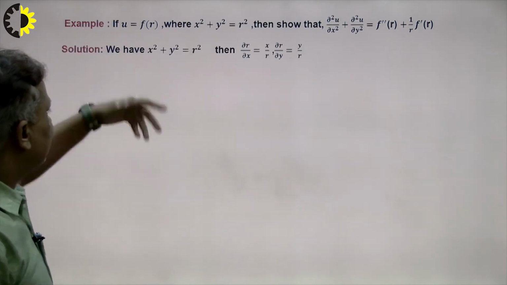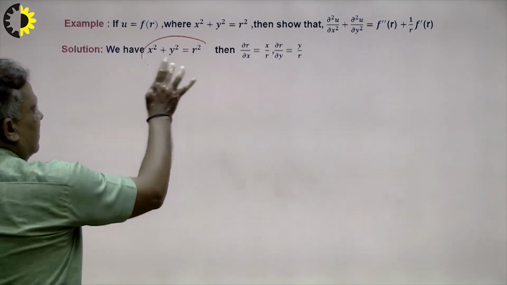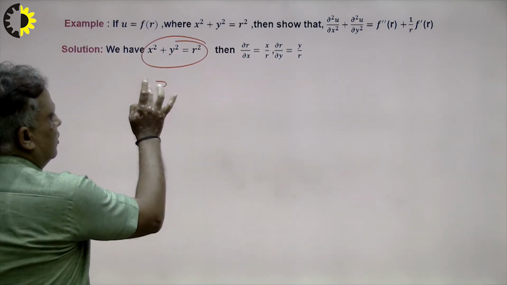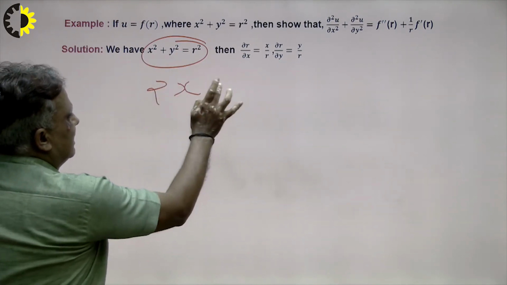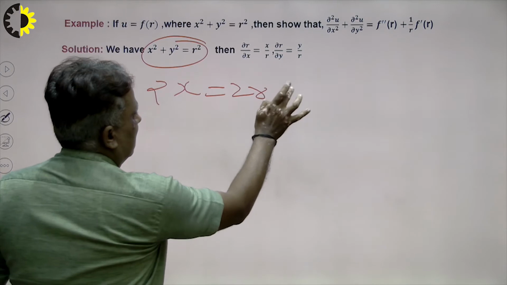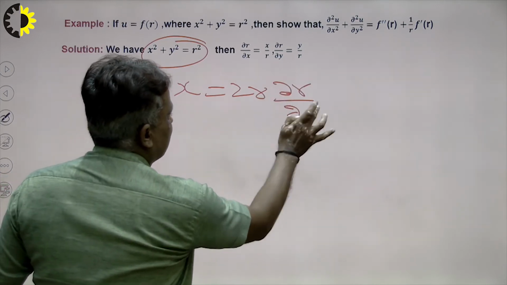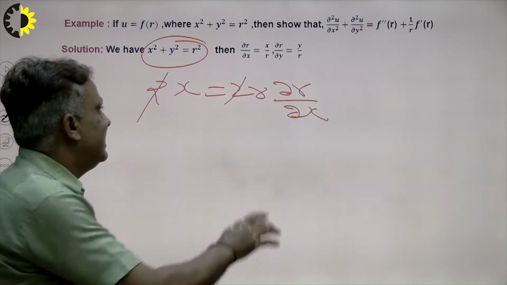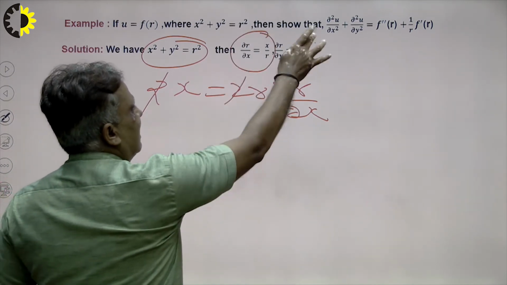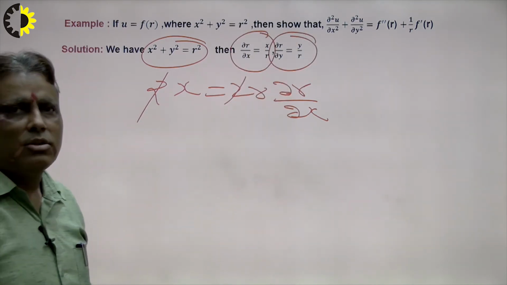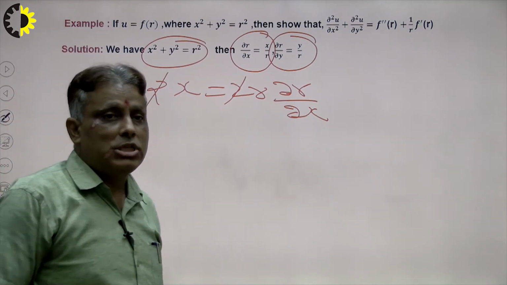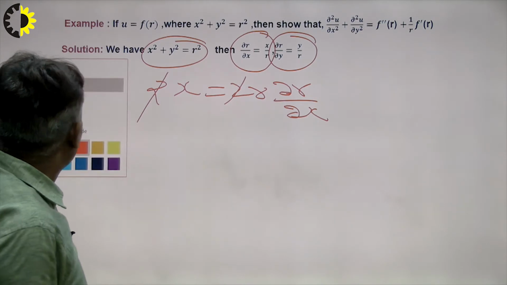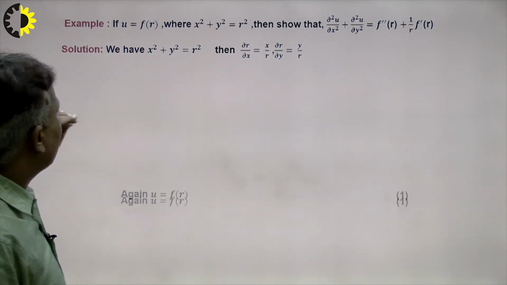So what will be the result here? This is the relation. Suppose I want to differentiate this. What will be the differentiation? x² gives 2x, y² gives 0, r² gives 2r ∂r/∂x. The 2 cancels out. So the value of ∂r/∂x is x/r. Similarly, the value of ∂r/∂y is y/r. This is very important because it plays a very important role in the calculation here. So first of all I calculate here.